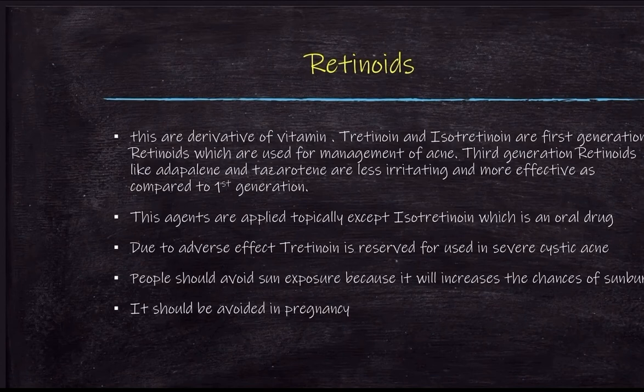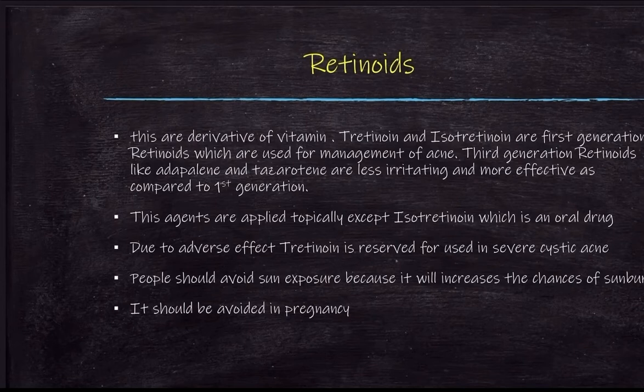The first agent is retinoids. These are derivatives of vitamin A. Tretinoin and isotretinoin are first generation retinoids used for management of acne. Third generation retinoids like adapalene and tazarotene are less irritating and more effective compared to first generation. These agents are applied topically except isotretinoin, which is an oral drug. Due to adverse effects, retinoids are reserved for use in severe cystic acne. People should avoid sun exposure because it increases the chances of sunburn, and these drugs are avoided in pregnancy.